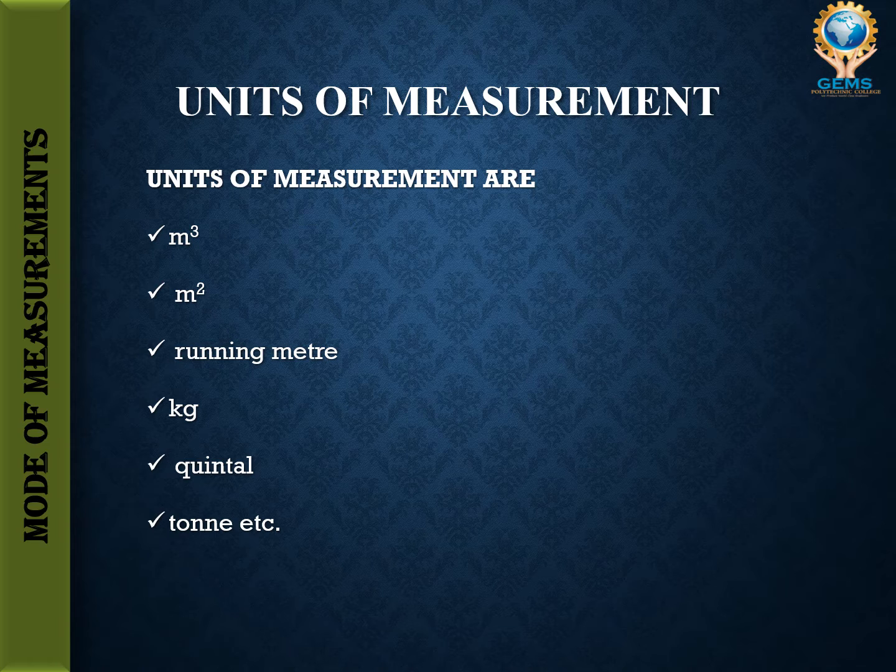Then quintal. Quintal is a unit of weight which is equal to 100 kg. That is called quintal. Then ton is the unit of weight equal to 1000 kg. That is called a ton. So 1000 kg is called a ton, or a metric ton in the United States. So these are the units of measurement.